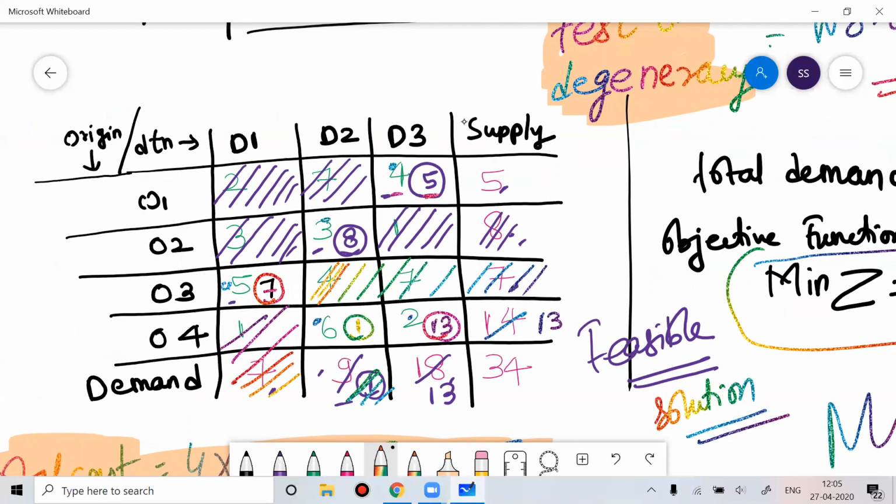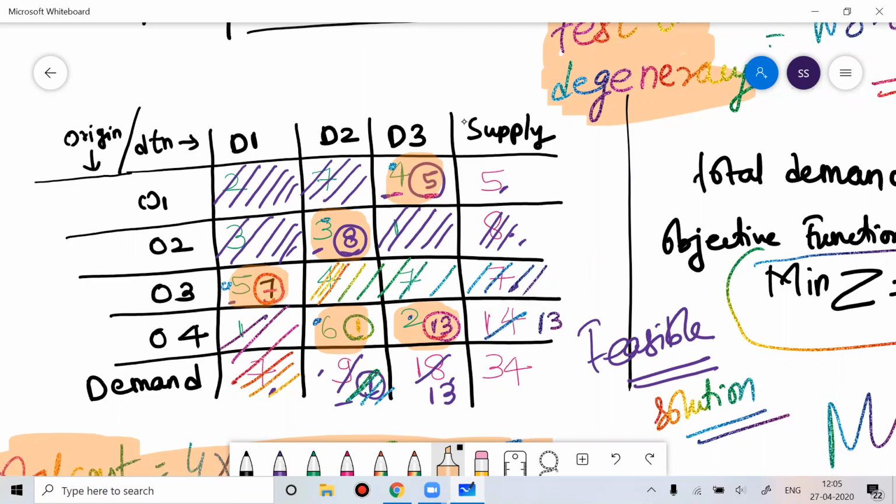Guys, I hope everyone is listening to me. Let's count the number of occupied cells again. This is one cell which is occupied. This is another cell which is occupied. This is the third cell which is occupied. This is the fourth cell which is occupied. This is the fifth cell which is occupied. So the number of occupied cells is 5.